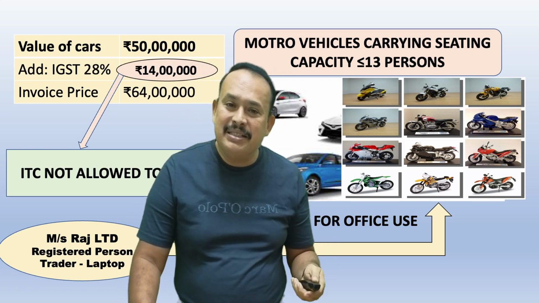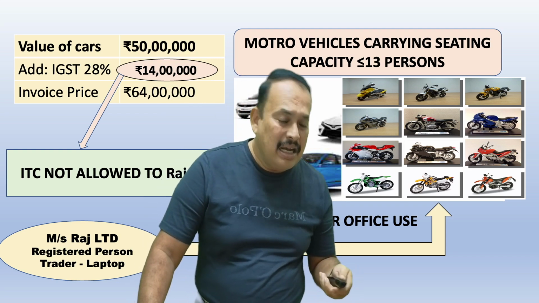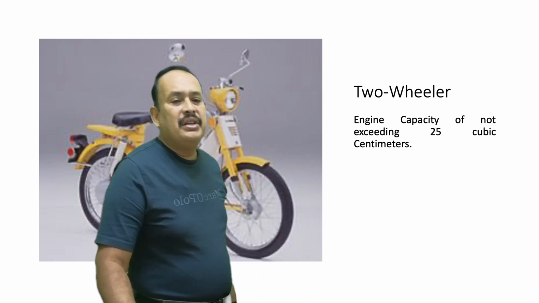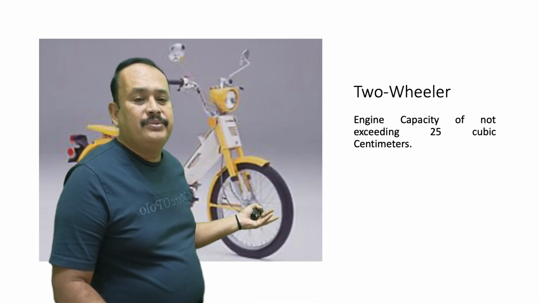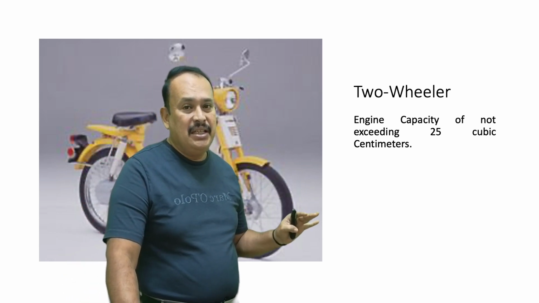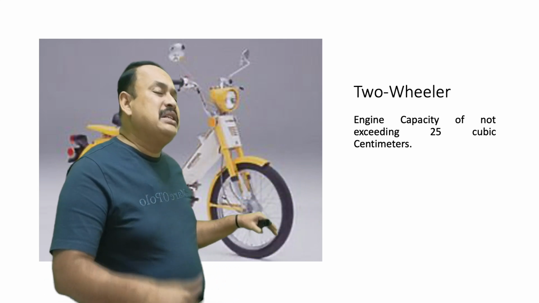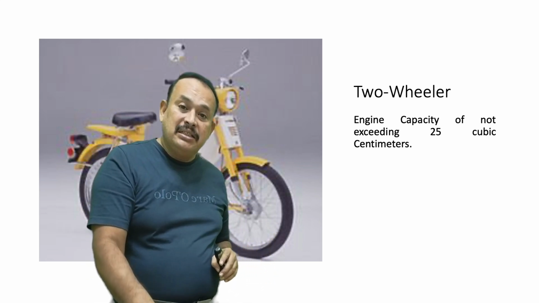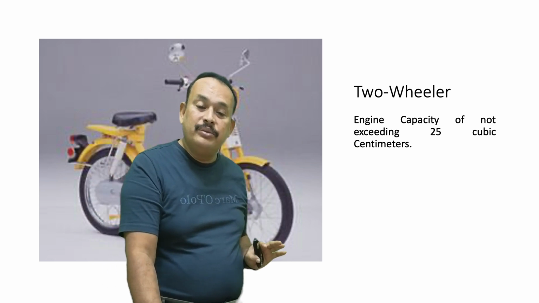What do you mean by this? How to understand that? I will explain with the help of the following example. Look here, this vehicle whose CC is not exceeding 25, that means less than or equal to 25 cc, is not a motor vehicle required to be registered under the Motor Vehicle Act also.